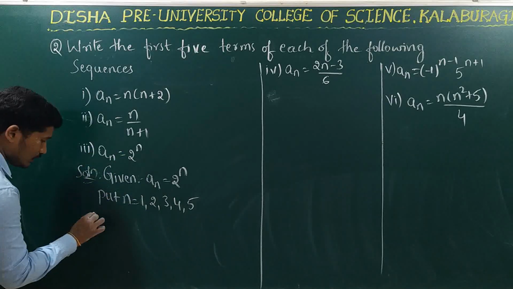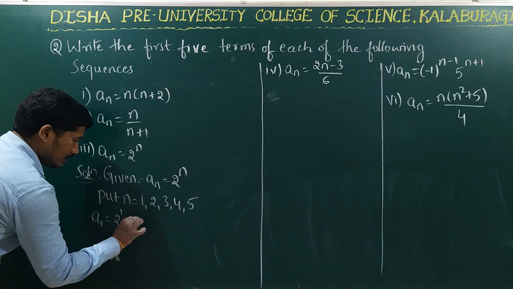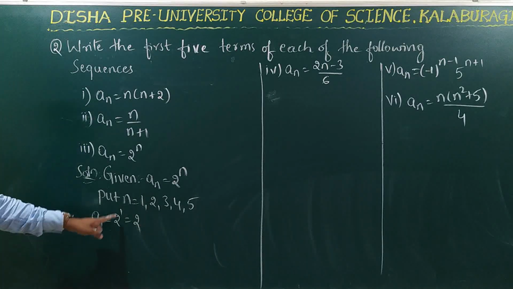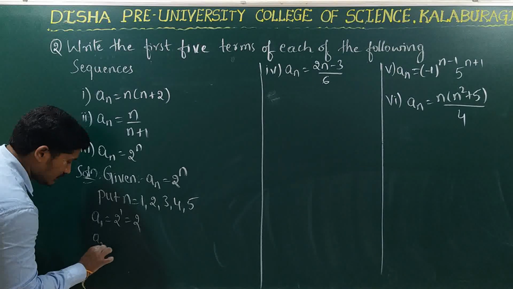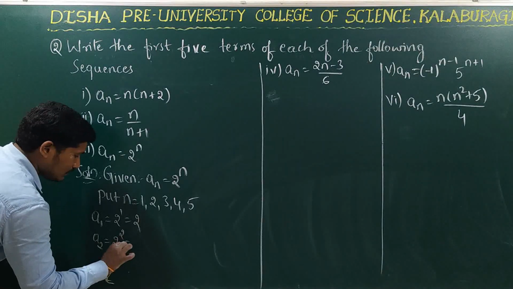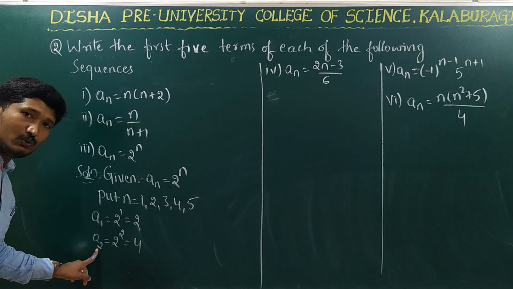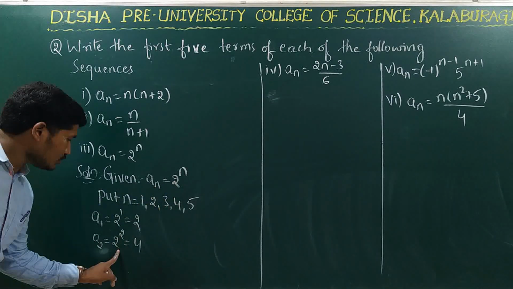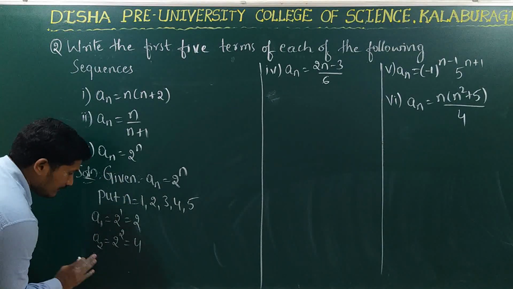First put n is equal to 1. A1 is equal to 2 power 1, which is 2. This is the first term of the sequence. A2 is equal to 2 power 2, that is, put n is equal to 2. You will get A2, 2 power 2, that is 2 square, which is 4. Now put n is equal to 3 in the same way.